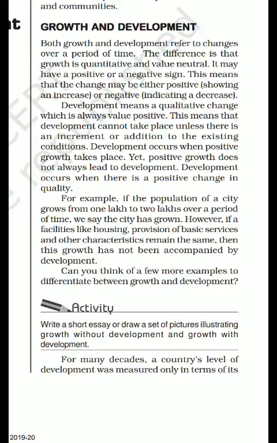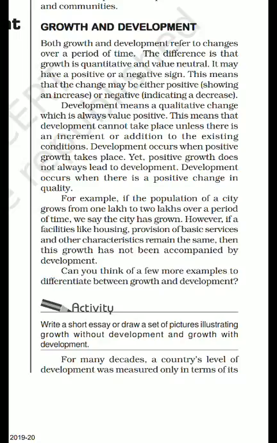Does the given city have the provision of basic services, with other characteristics remaining the same? Provision of a basic service like sanitation: is there a sanitation facility for 2 lakh people, or other facilities?